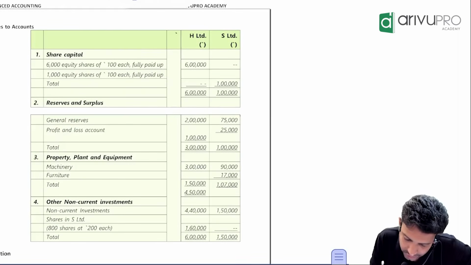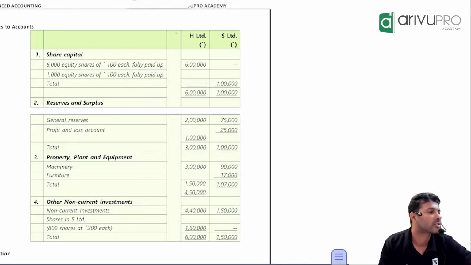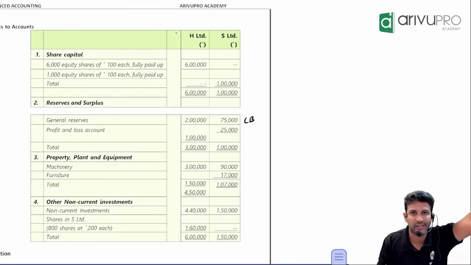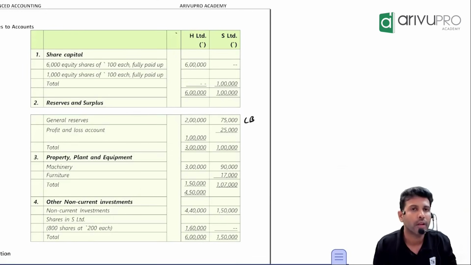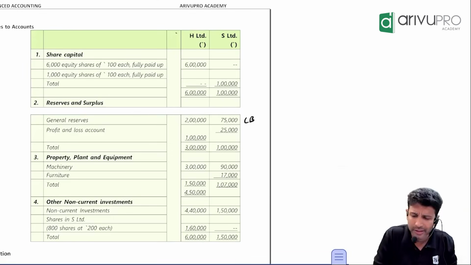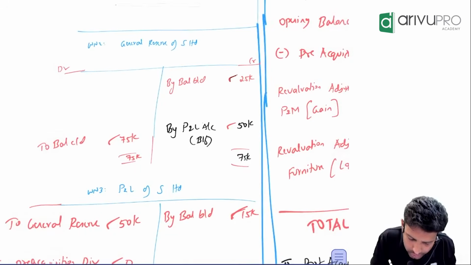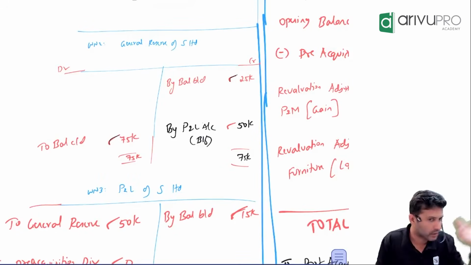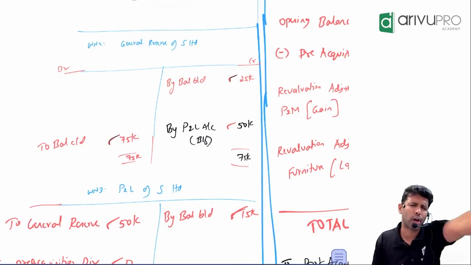What is S Limited's general reserve balance? 75,000. What is the 75,000? Closing, because this is the balance at the end of the year. Where will it come in your ledger? It will come on the debit side as "To balance carried down 75,000." Opening was given, closing was given. Done. Now use your common sense.